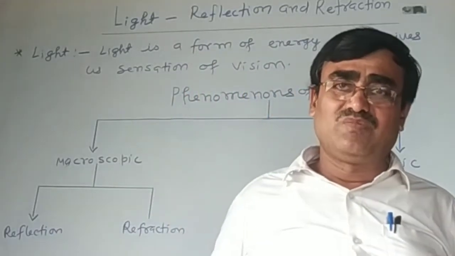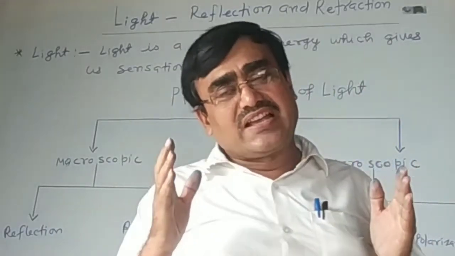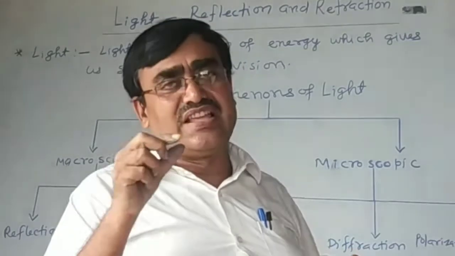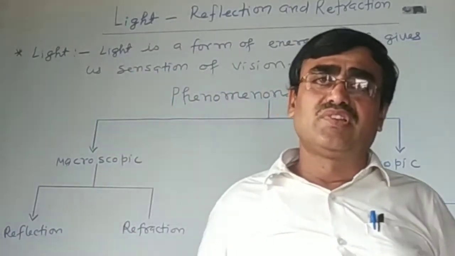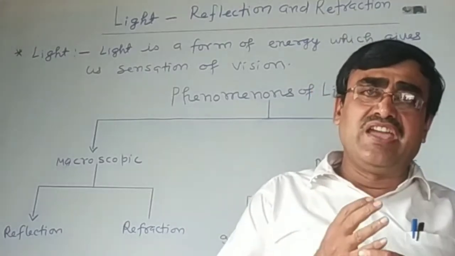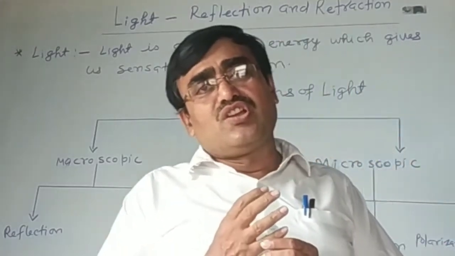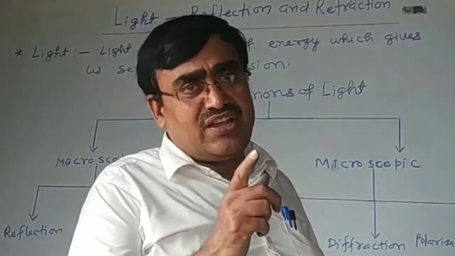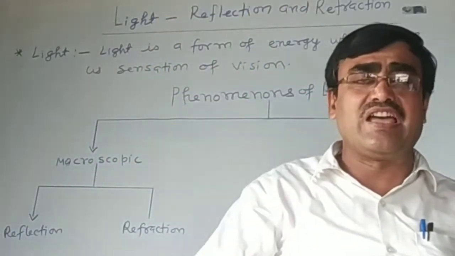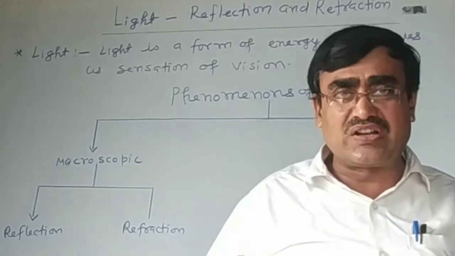When we explain the properties of light, we find that light propagates in a straight line path. For the propagation of light, a medium is not needed.